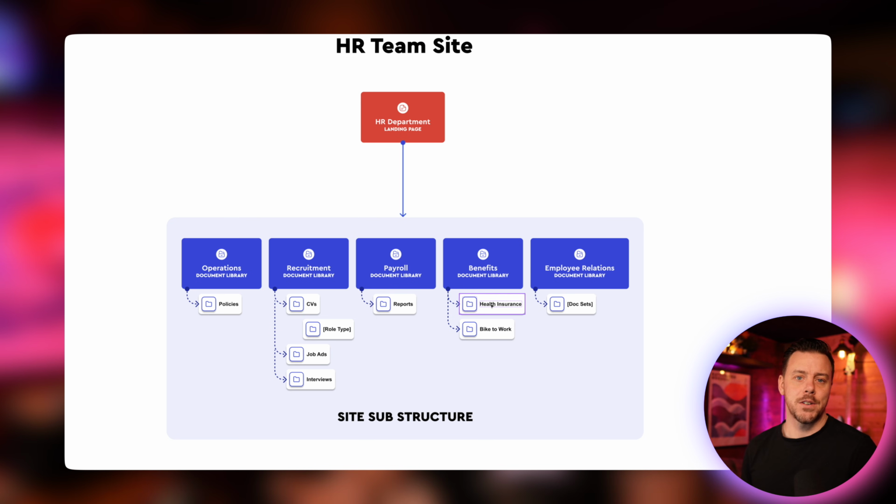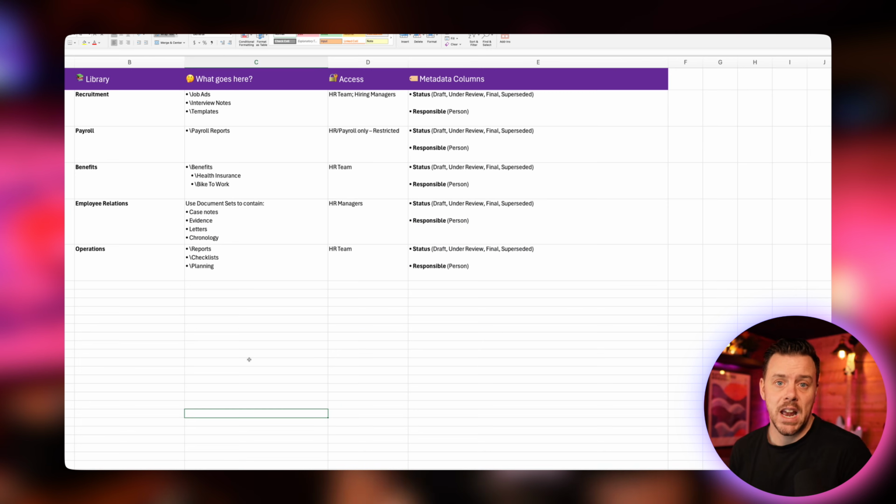So you'll kind of feel this out yourself with your teams in terms of what's important, what needs to be segregated, or what could indeed be together. And then in terms of the metadata for this area, nobody's going to really stay up to date on the metadata if we put too many columns in here, because like I said, this is working content. People are just trying to get stuff done.